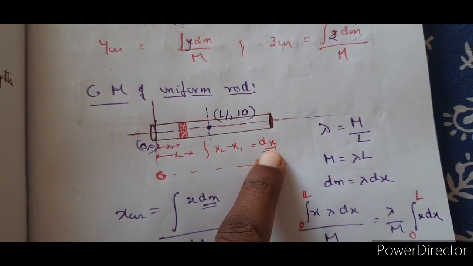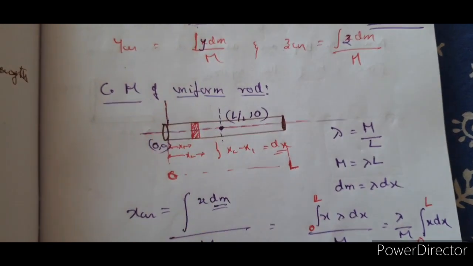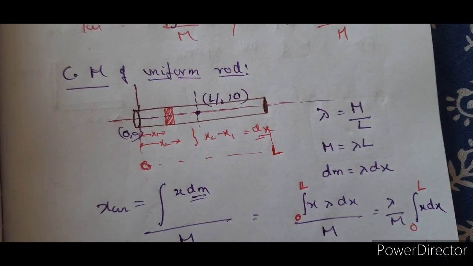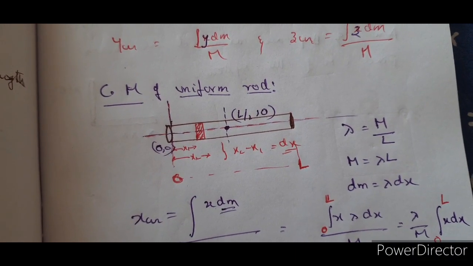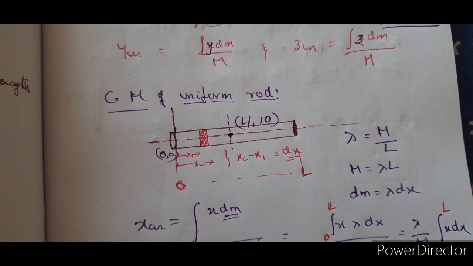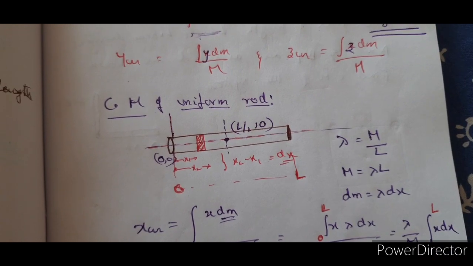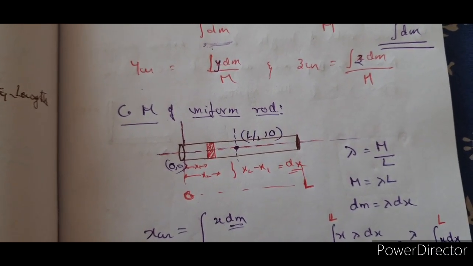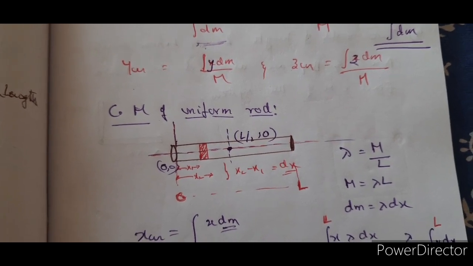So a small element of mass dm having a length of dx. Instead of taking the complete rod at a time, we are taking a small element of the rod as a small element of mass dm, which has a length, or thickness, whatever it is, dx.